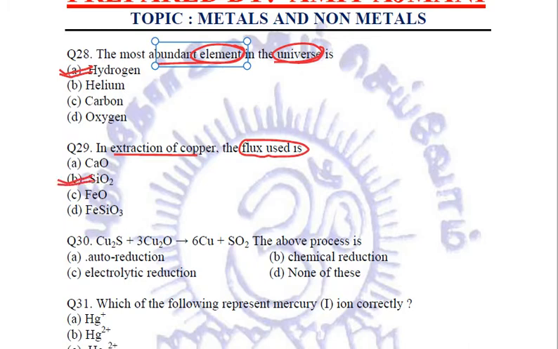It is SiO2. This is the flux used in the extraction of copper. So B, SiO2 is the right answer. Fine. Next,